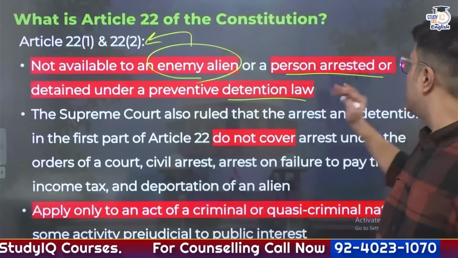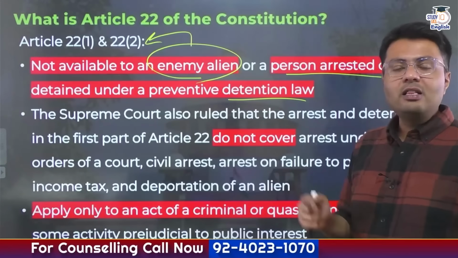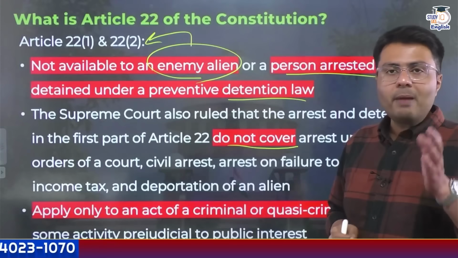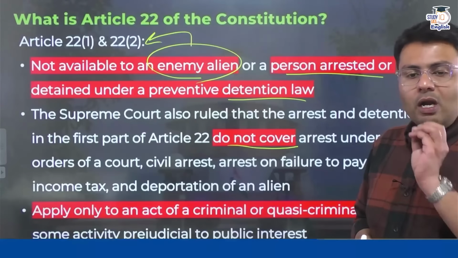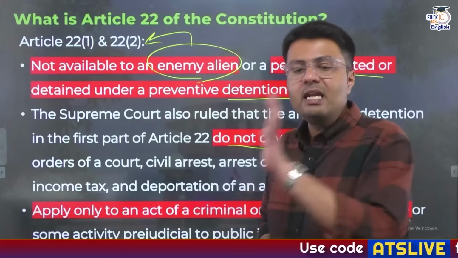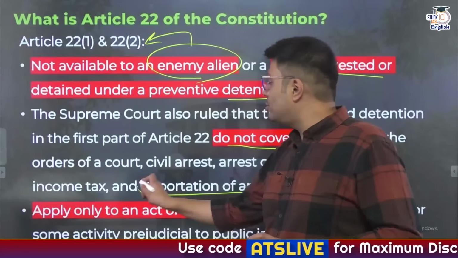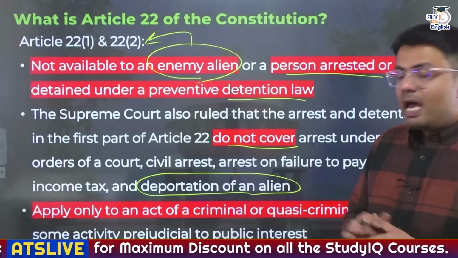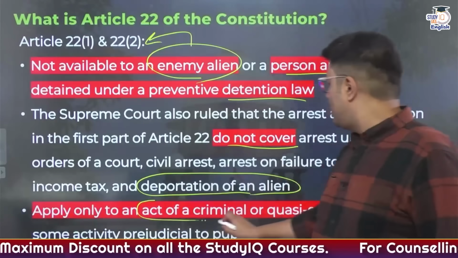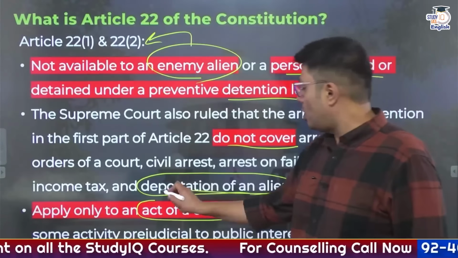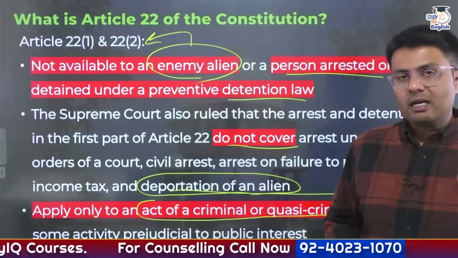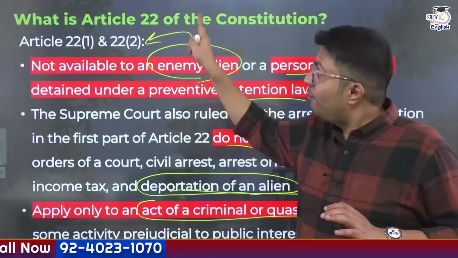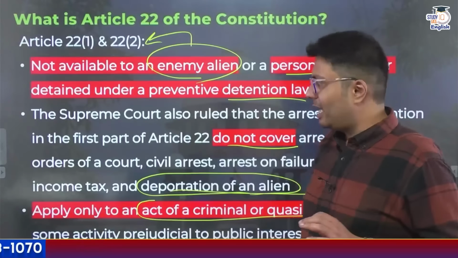Now, the Supreme Court has also ruled that arrest and detention in the first part of Article 22 does not cover arrests which are made under civil cases, or arrests in cases of failure of paying income taxes, or even deportation of an alien to another country. So these rights are not provided to these kind of people, and they only apply to an act of criminal or quasi-criminal cases, not where public interest is in harm, right? So these are the grounds on which the first part of Article 22 is not applicable.